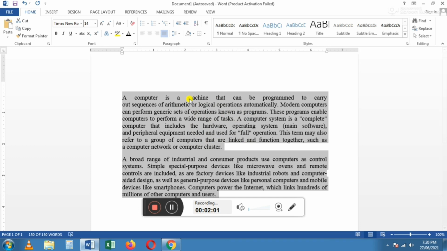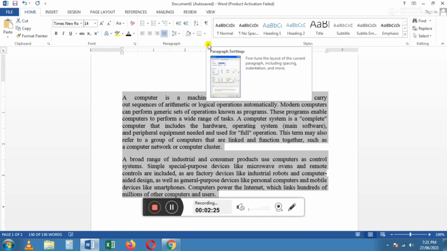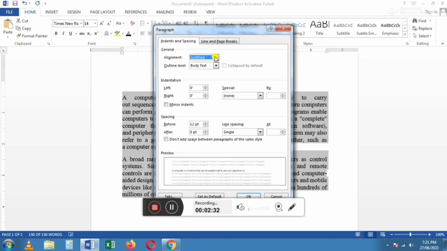You can also set the paragraph or line spacing using paragraph dialog box. Where is the paragraph dialog box present? The paragraph dialog box is present in the paragraph group only. This is the paragraph dialog box. So click that one. You have to get one window, that is the paragraph dialog box window.